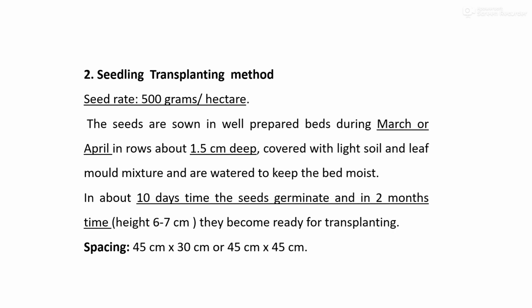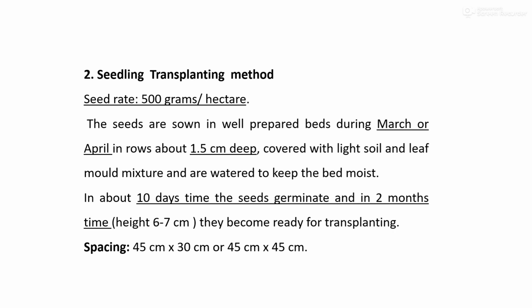The second method is the seedling transplanting method. In this method, the recommended seed rate is 500 gram, because here we prepare the seedlings and then transplant them. So 500 gram of seed is sufficient for transplanting seedlings on 1 hectare.